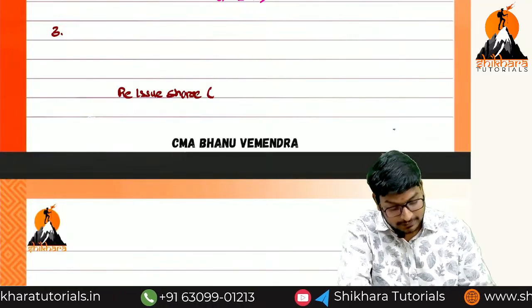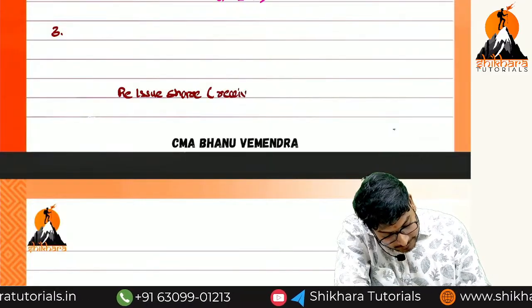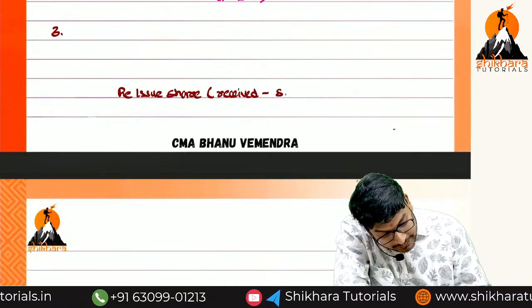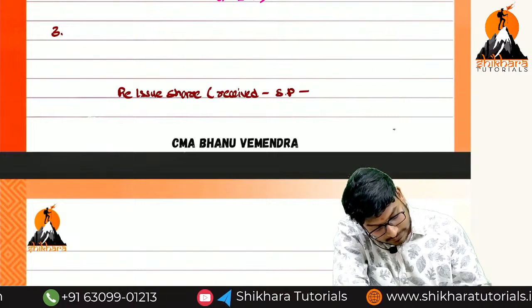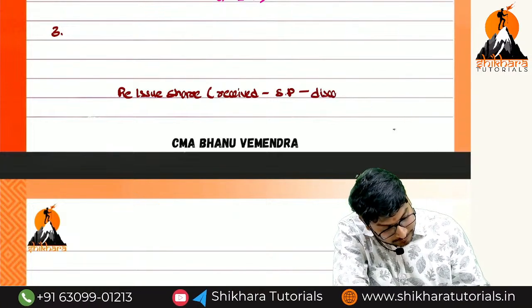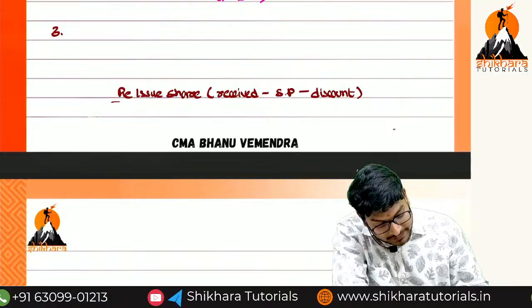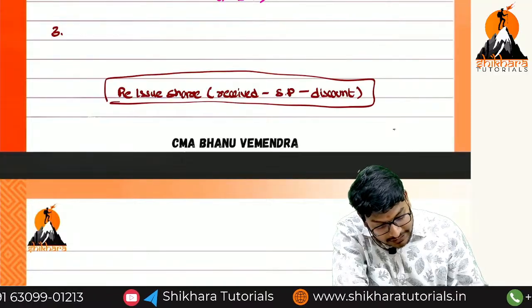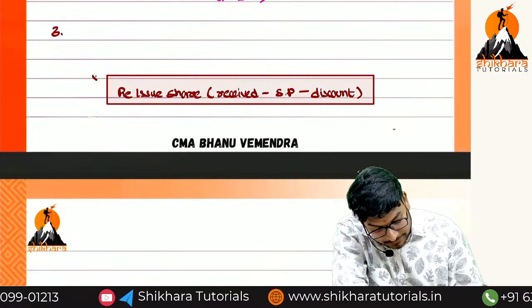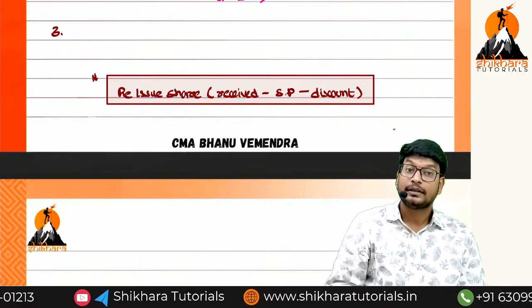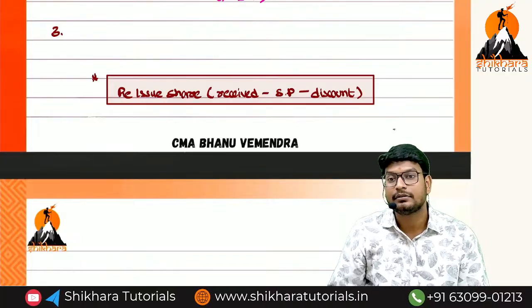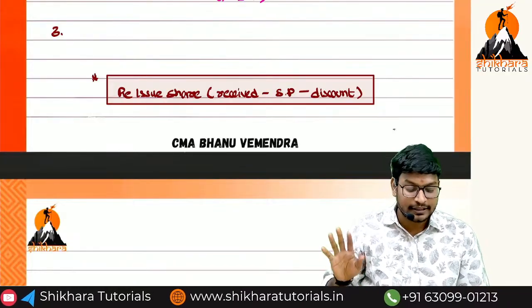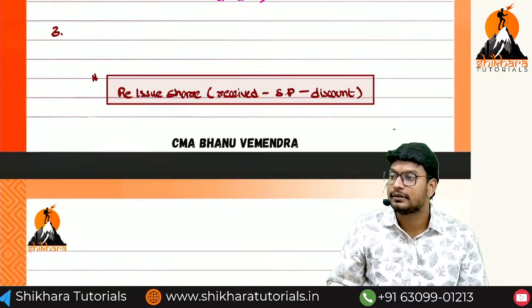But here, received minus securities premium, okay, minus discount. So this is the special formula only in the case of securities premium received. In the case of securities premium not received, the same formula: reissue shares into received minus discount.